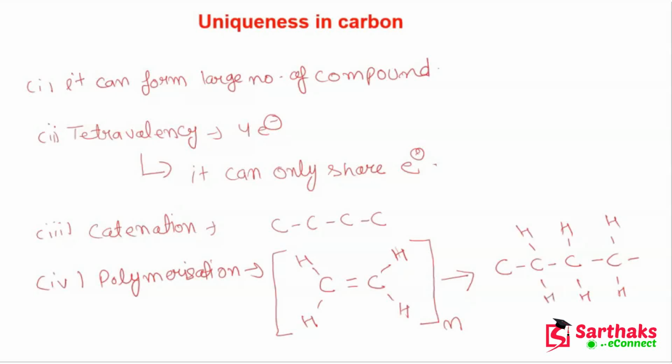So basically n number of ethene molecules are combined to form this, and you can say this will continue. This property is known as polymerization, in which smaller molecules combine to form a bigger molecule. I hope this point is clear to you.